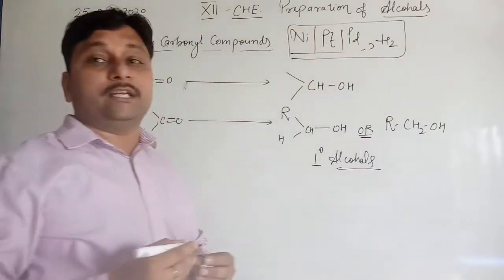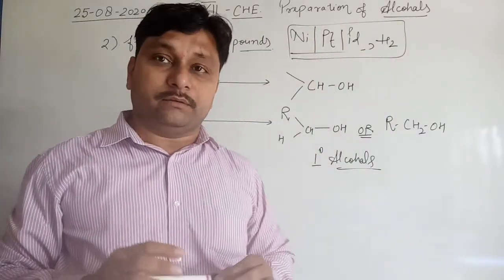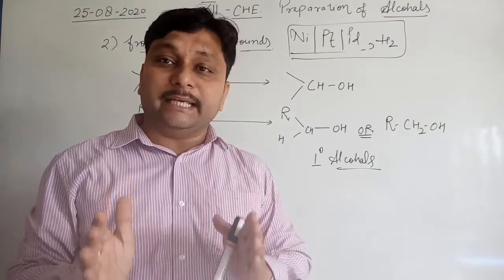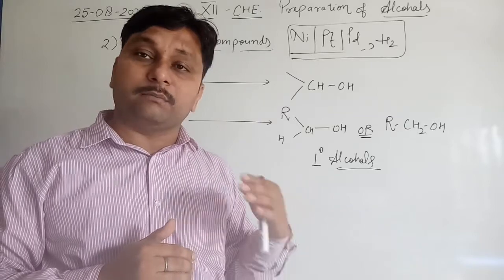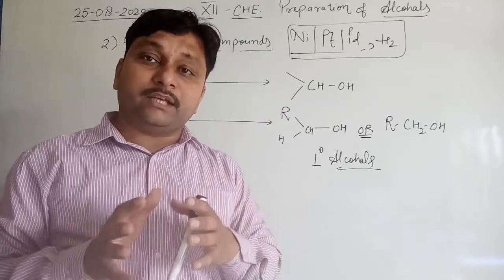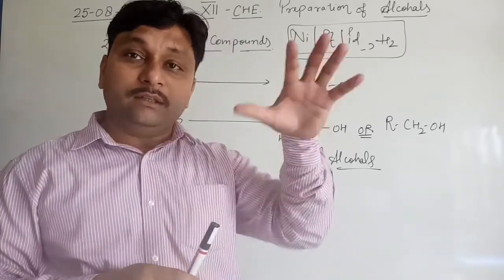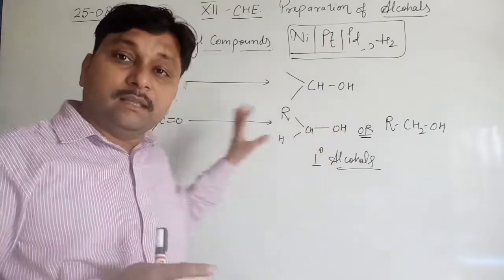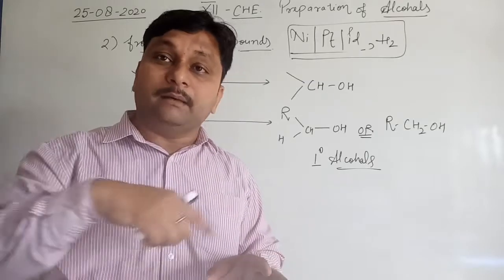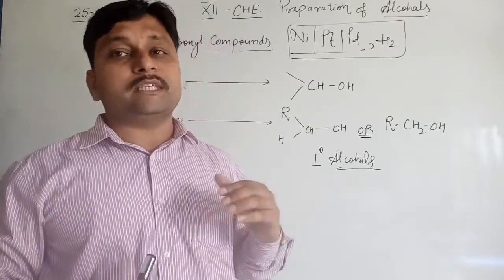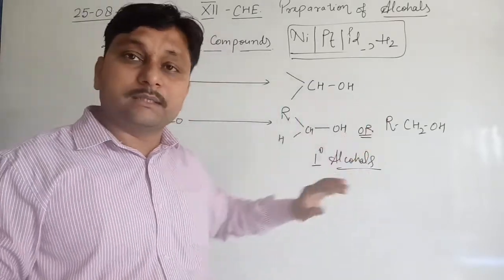This reduction is known as catalytic reduction, means in presence of nickel, platinum or palladium, it reacts with hydrogen, and the reaction takes place on the surface of the platinum, palladium or nickel. So it converts into a primary alcohol.